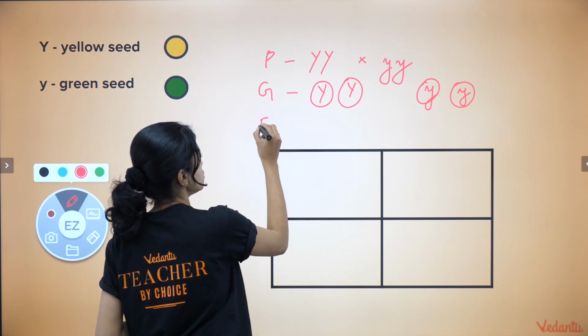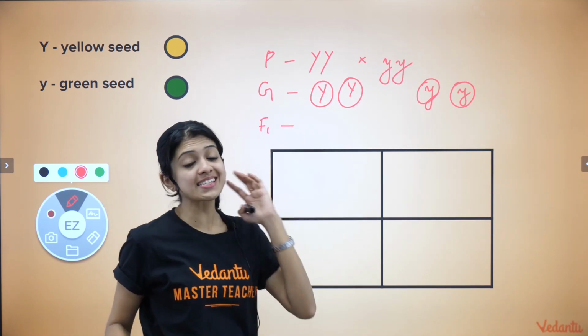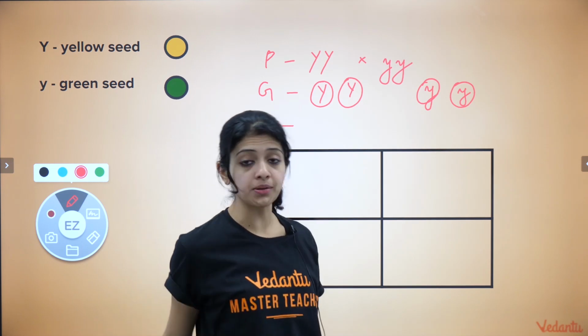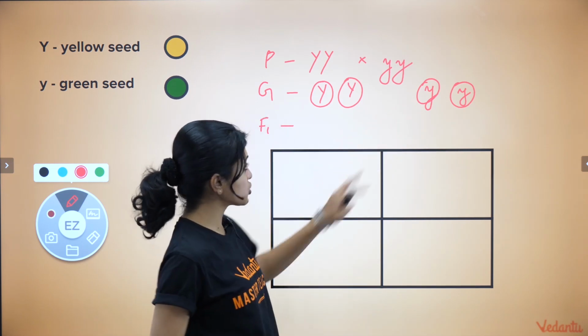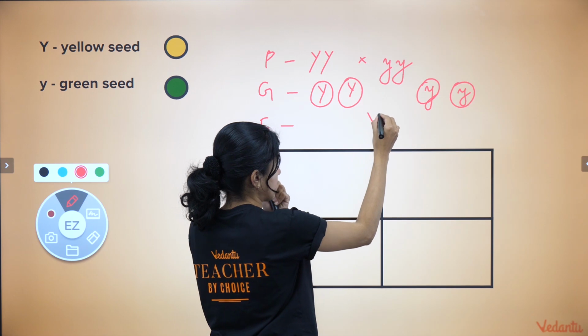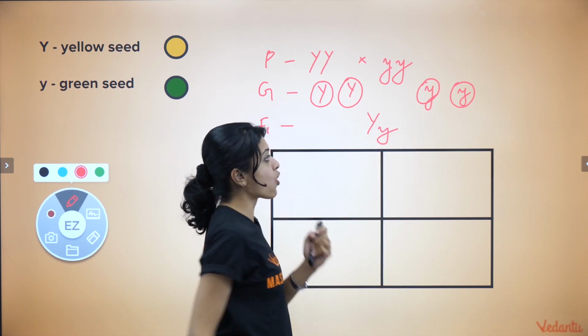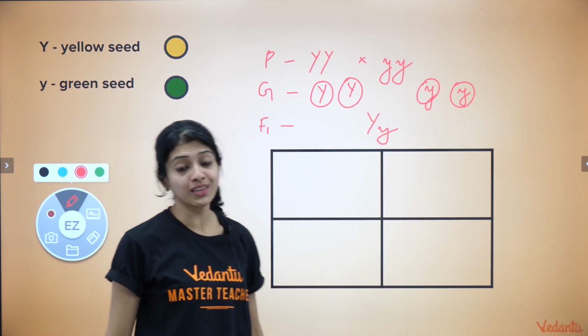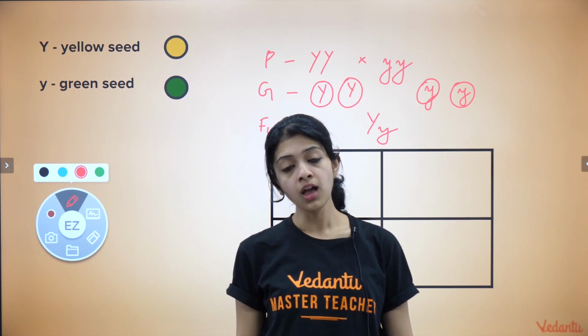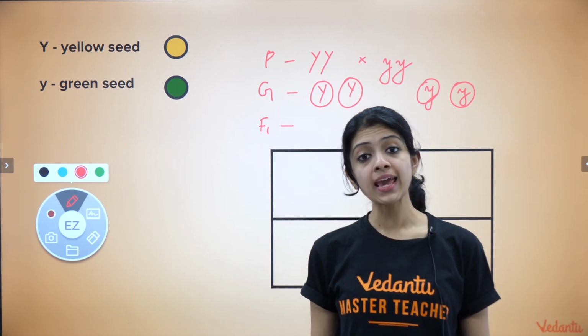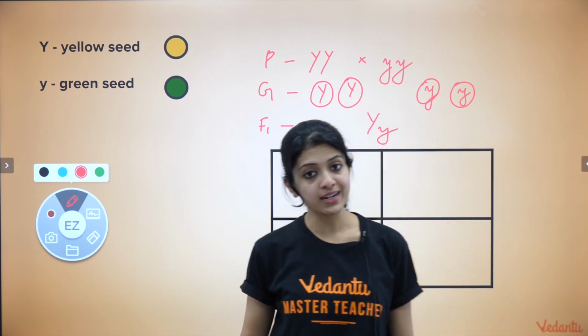So the F1 generation or the first filial generation would be a combination of these, which would be capital Y, small y, the genotype of the F1 generation. What is the next step? We let it self-fertilize.